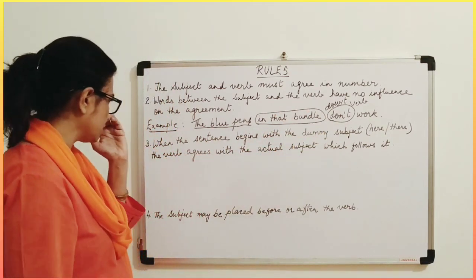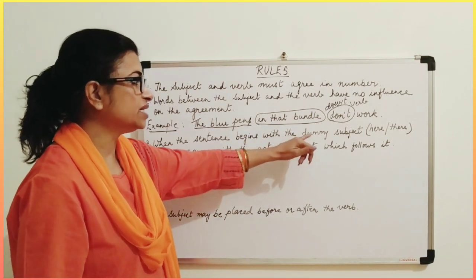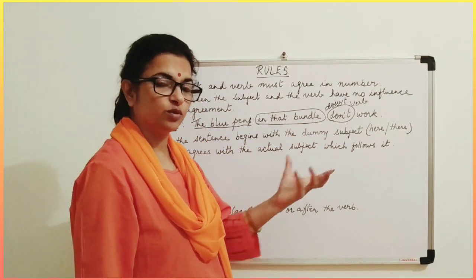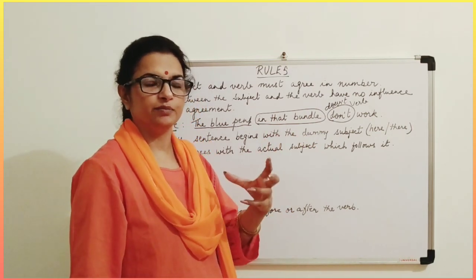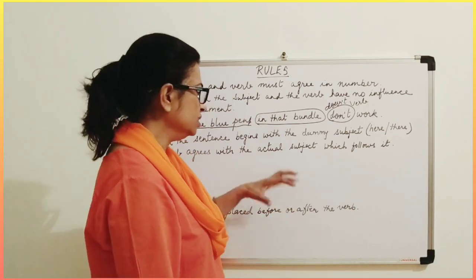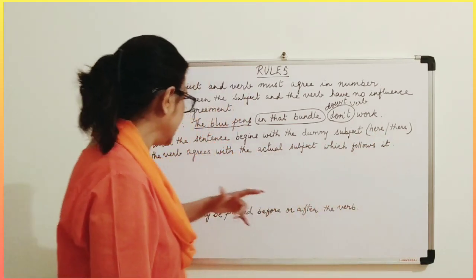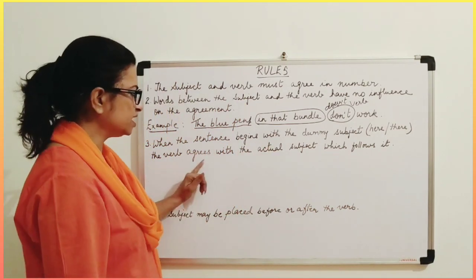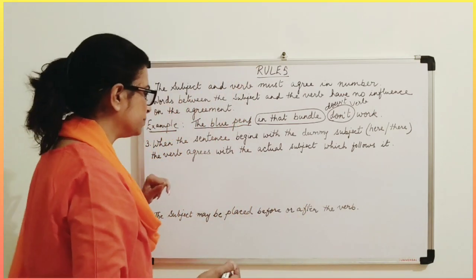Now come to the next rule, that is when the sentence begins with a dummy subject. Now what is a dummy subject? What do you mean by dummy? It means there is a subject, it is understood as a subject, but the subject is not there. Dummy subjects are "here" and "there", these two words. The verb agrees with the actual subject which follows it. Let us see with an example.